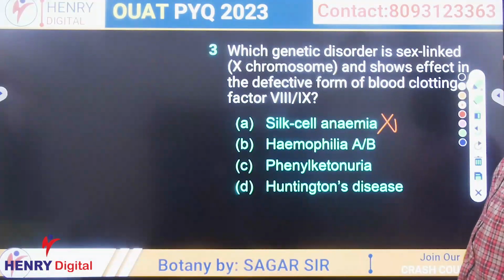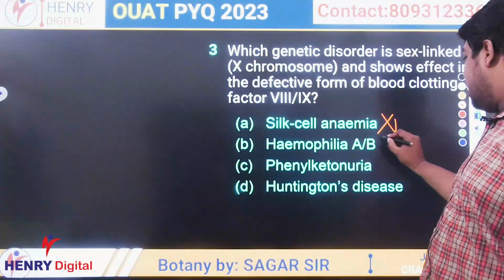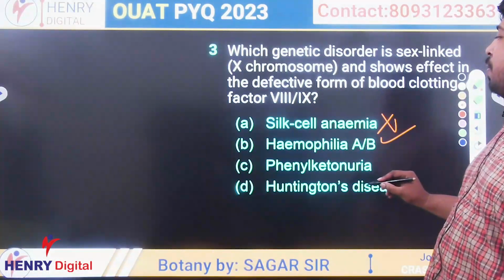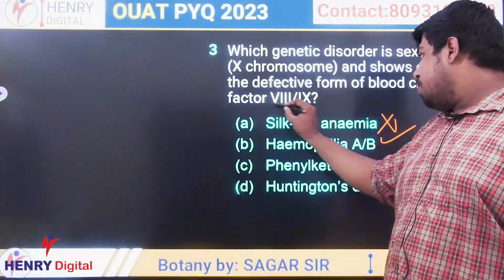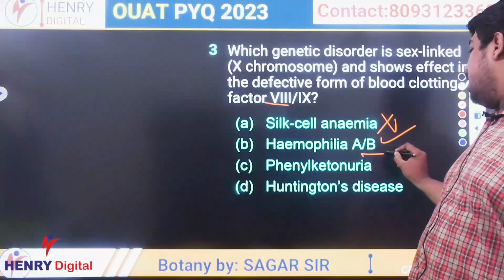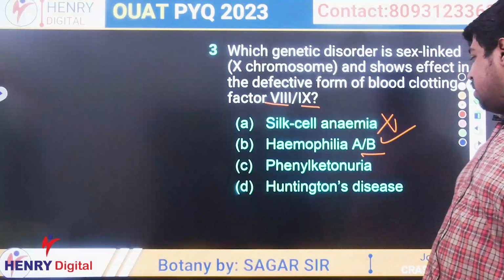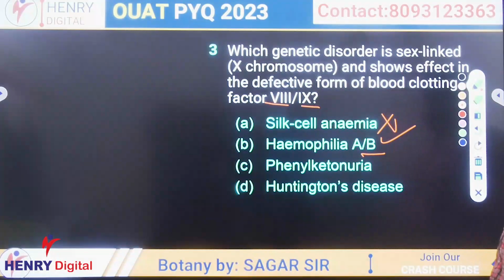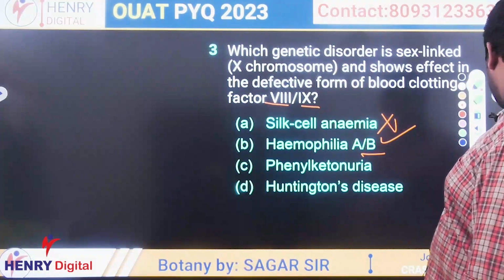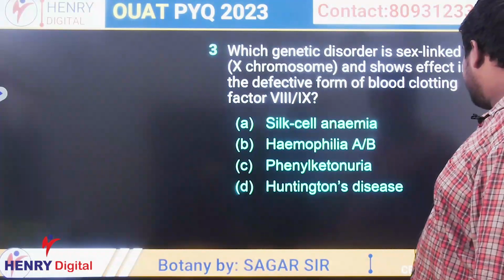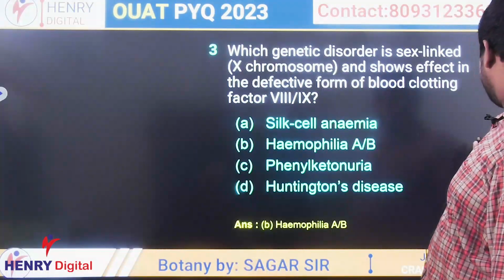Second was hemophilia A and B. Yes, this is the answer. In case of hemophilia A, there will be defect in factor 8. In case of B, there will be defect in factor 9. Okay. Move to next slide. So the answer will be B.